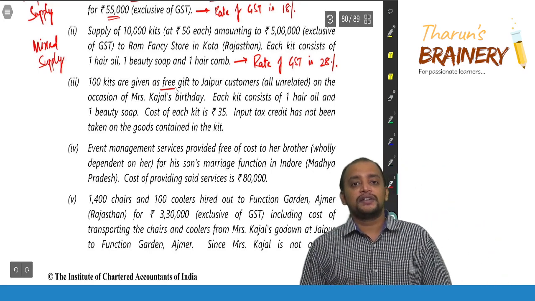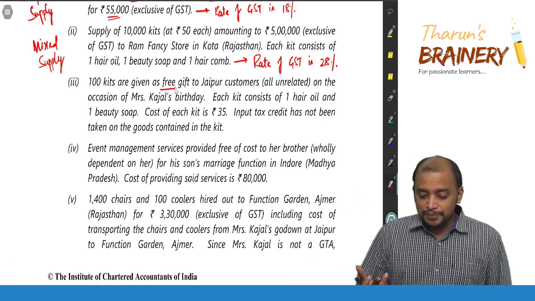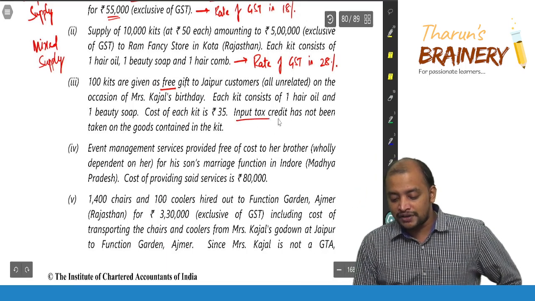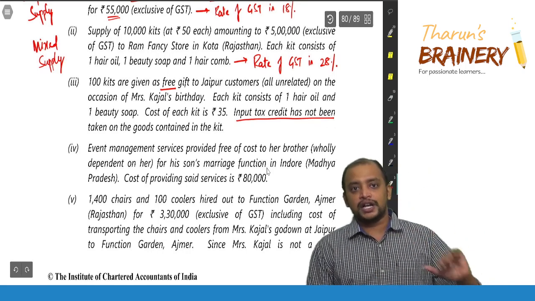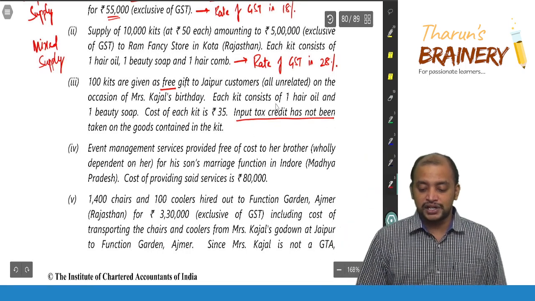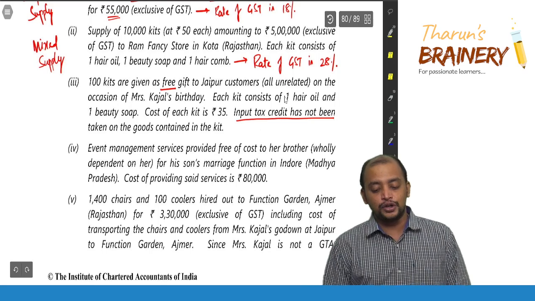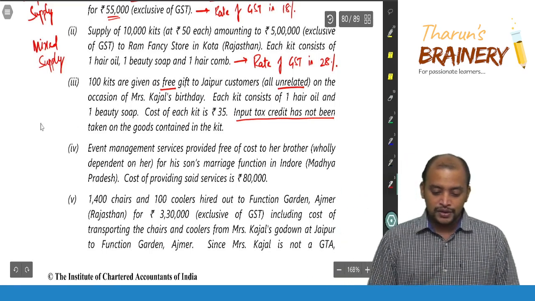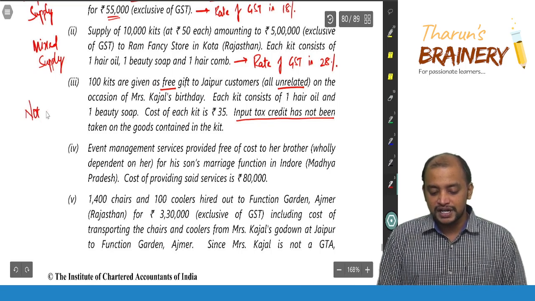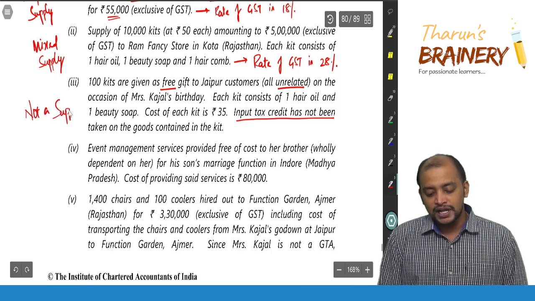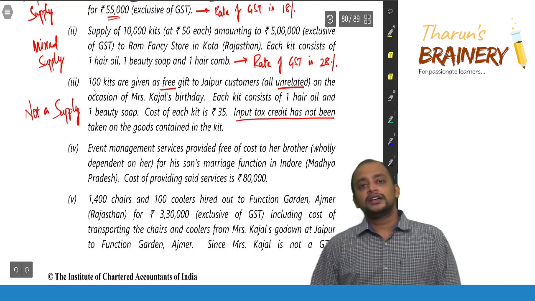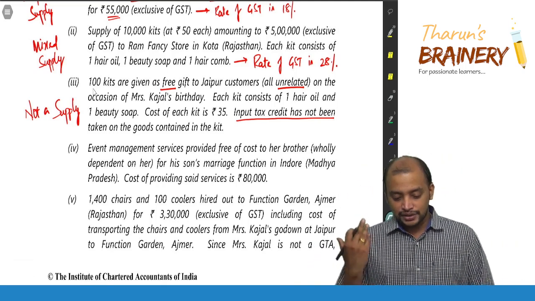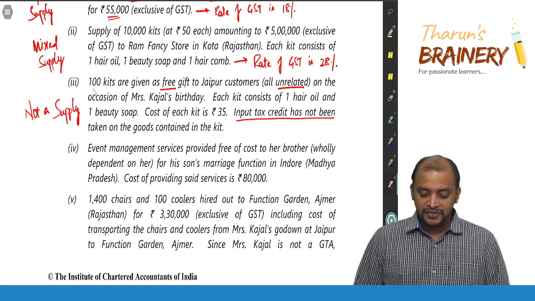First of all, 7(1)(c). Is it permanent disposal of business asset on which ITC is availed? No, ITC has not been availed. So that will not come. Are related party transactions including transactions between distinct persons? No, because all are unrelated. Principal agent transaction? No. So therefore, first of all, this activity is not a supply. When this activity is not a supply, then what's the point in classification, correct? So the activity is not a supply.